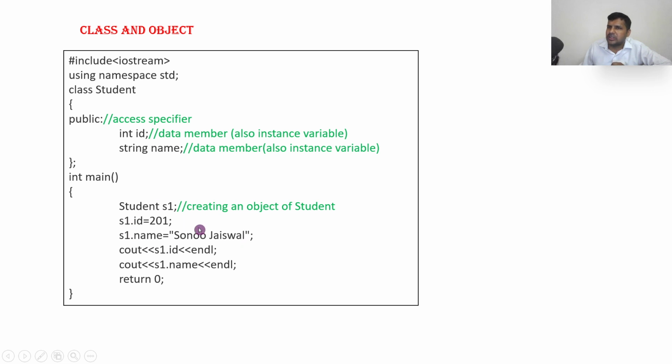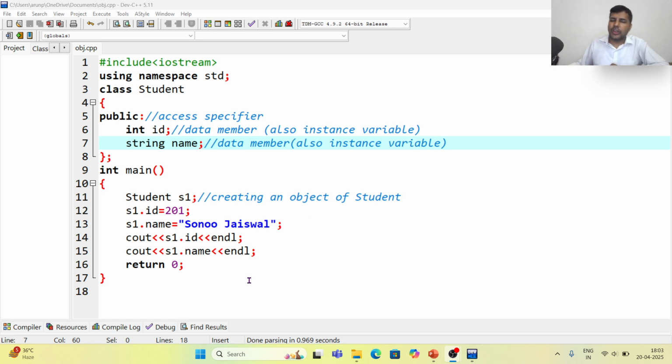So let us see a small program. Now we are back in Dev C++. You can see I have written the same program. First it will create int id and string name. Only the class and data members are created. When I say student s1, s1 is the object, so memory will be created.